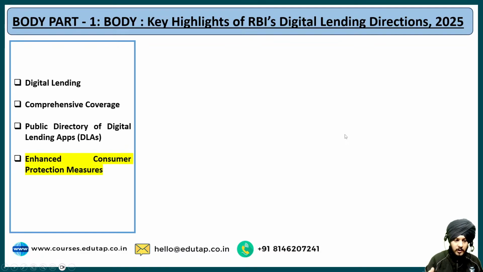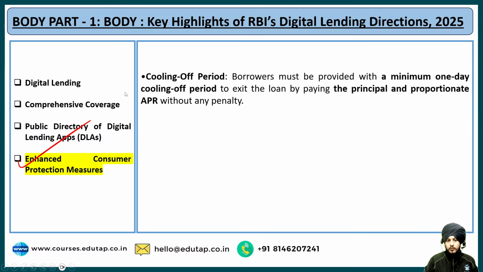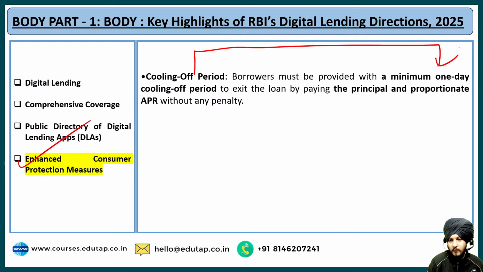Now the fourth point. The fourth point is enhanced consumer protection measures. As a part of these digital lending directions, RBI has also taken different types of consumer protection measures. What are these? The first one is the cooling off period. Cooling off period basically refers to a minimum 1 day period after a borrower takes out a loan.